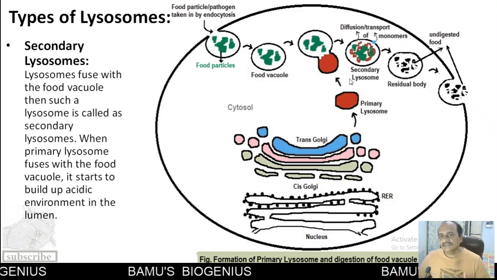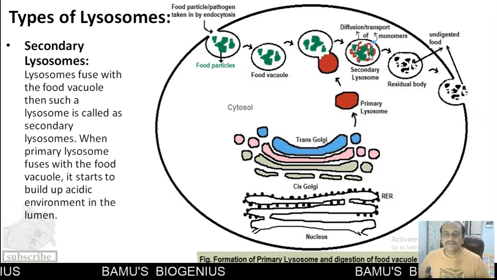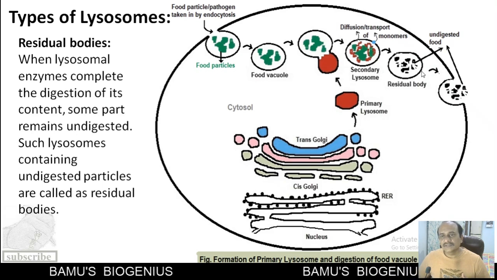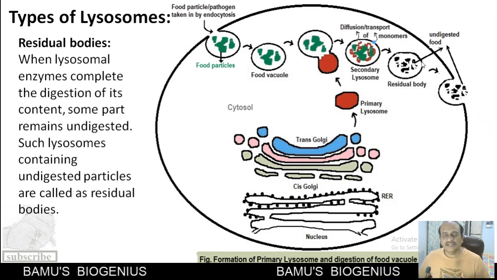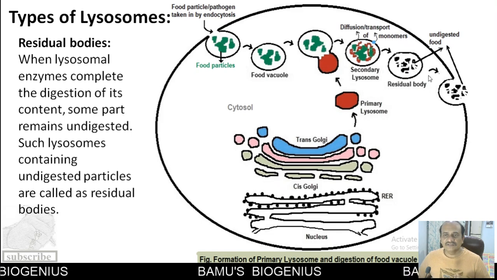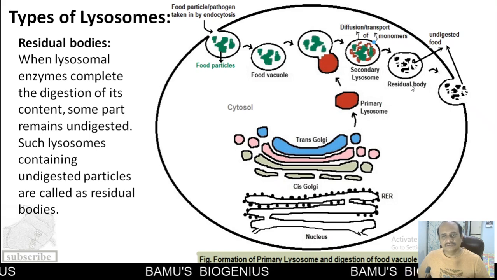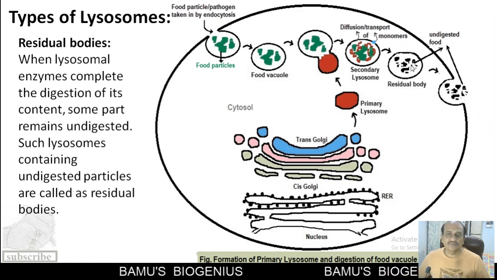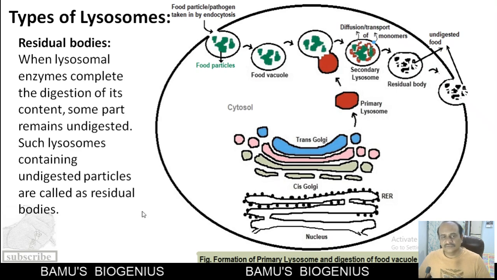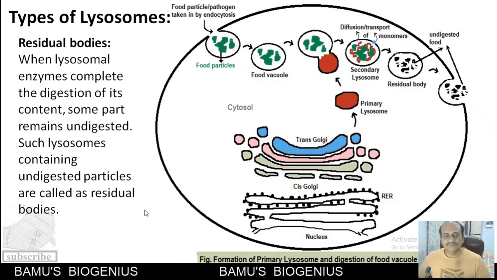So this is known as a secondary lysosome. Now, after digestion, the third type of lysosome that emerges is known as a residual body. This residual body contains the undigested food material. This undigested food material is expelled out of the cell by exocytosis. So this third type of lysosome is called a residual body. This is how there are three types of lysosomes that we see in a cell.